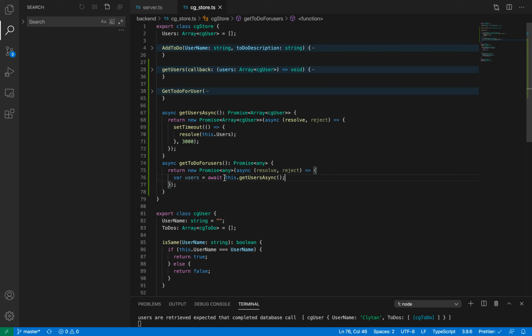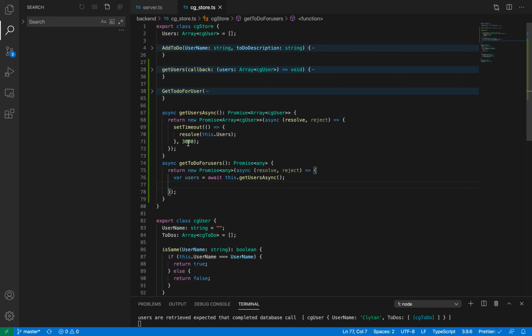We will actually wait for this function to resolve. No need to pass any callback or anything. Just put await so that it will wait for this function to resolve. After it is resolved, it will get those users over here.